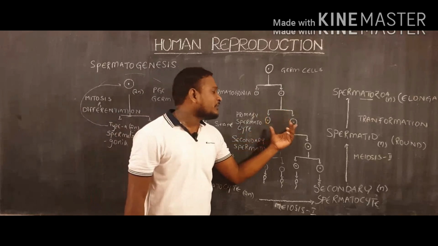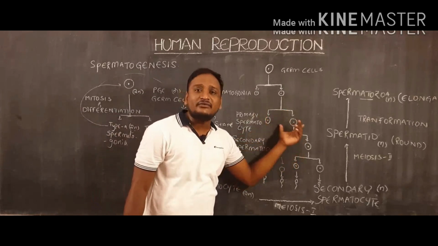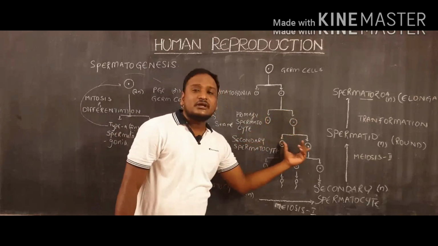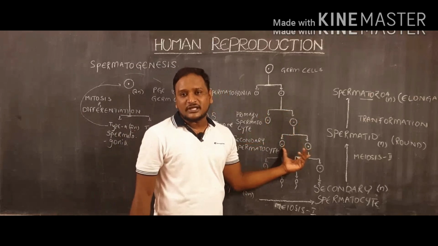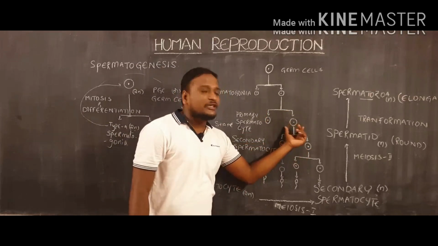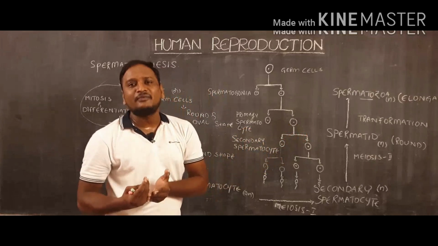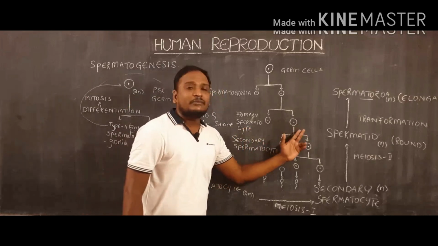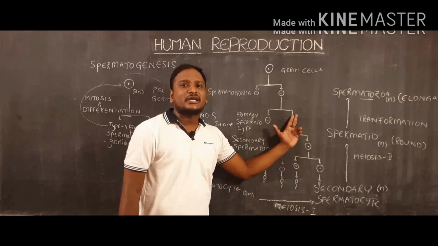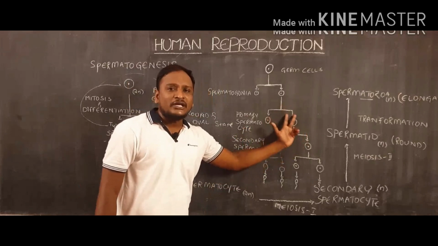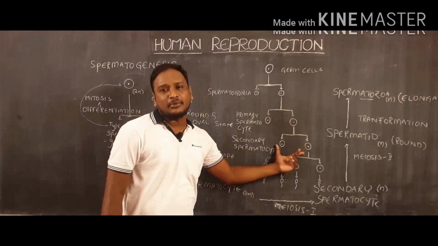And then primary spermatocyte undergoes meiosis 1 division so that they can produce 2 secondary spermatocytes. And in this case, meiosis 1 is helpful to reduce the chromosome number to half. As a result, because of meiosis 1, primary spermatocytes or diploid cells change into haploid cells.